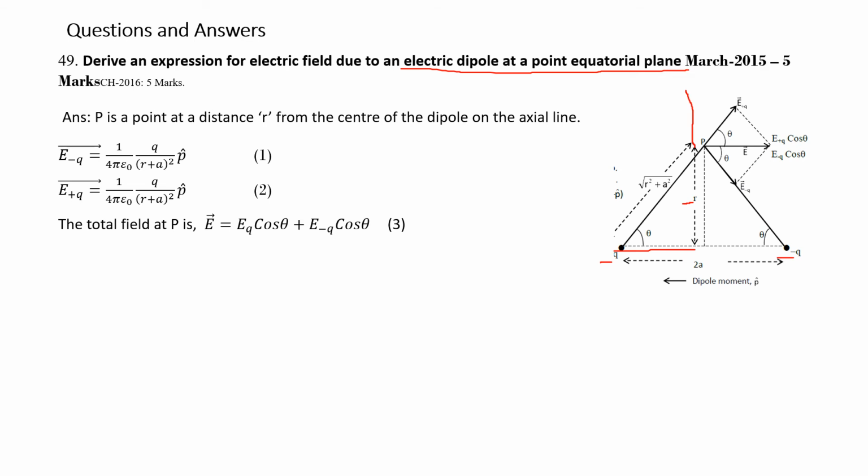Only the horizontal component remains. Hence, E will be equal to E plus Q cos theta, that is the horizontal component, plus E minus Q cos theta. So this equation is given here. This E plus Q cos theta plus E minus Q cos theta is due to addition of the horizontal components.